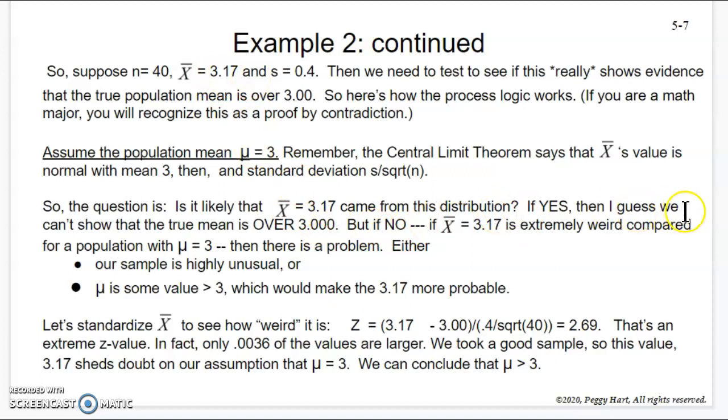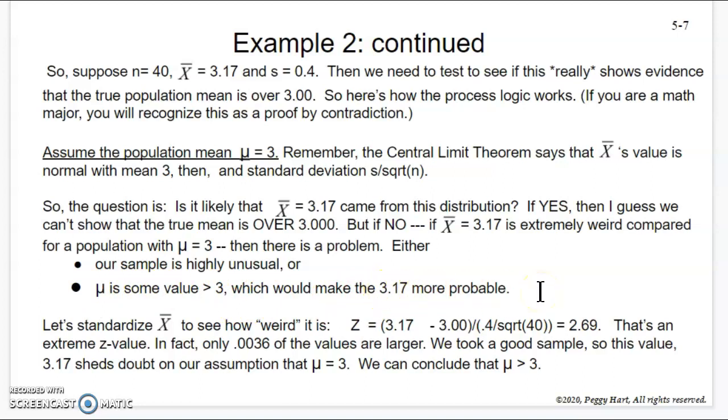If it's yes, then I guess we can't show that the true mean is really over 3.0. But if it's no, if x bar equals 3.17 is extremely weird compared to a population with mean 3, then there's a problem. And so here's the problem. Either our sample was messed up, it was just unusual, or that assumption that the mean was 3 is wrong. And really the mean should be over 3, which would make 3.17 more probable.